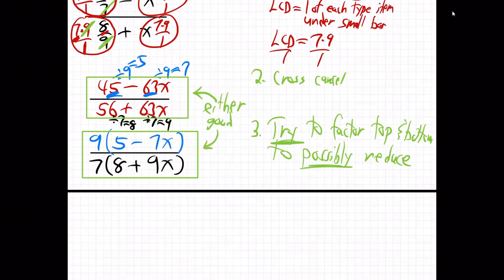Now, why? Well, because this didn't really simplify. Even though we did factor out, nothing actually canceled out, right? So really, they're both equally simplified. So both answers are good. The purpose of factoring top and bottom at the end is to possibly reduce, and it didn't reduce. So it's okay. You can just leave it like that, or you can leave it like that. Both answers are totally great. They're fine. Either one.